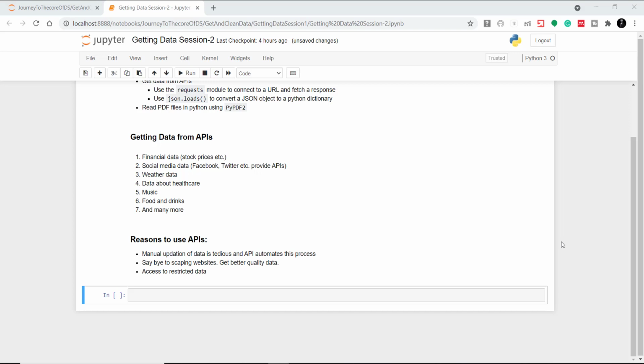Though we can also scrape websites, an API can directly provide us data in a structured format, and of better quality also. There are times when we cannot scrape websites easily, and that's often illegal, for example Facebook's data or financial data. APIs in that case are the only way to get this restricted data.